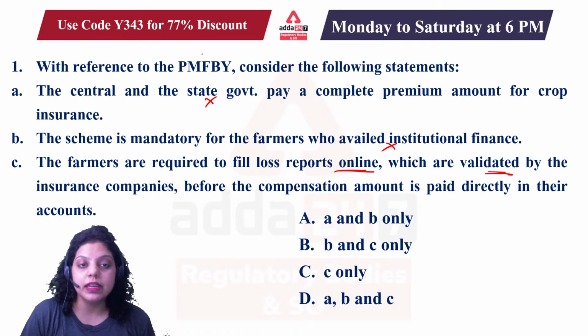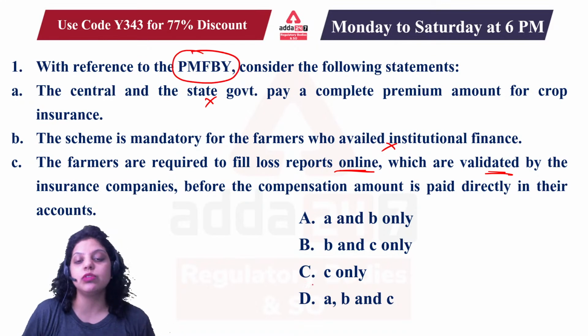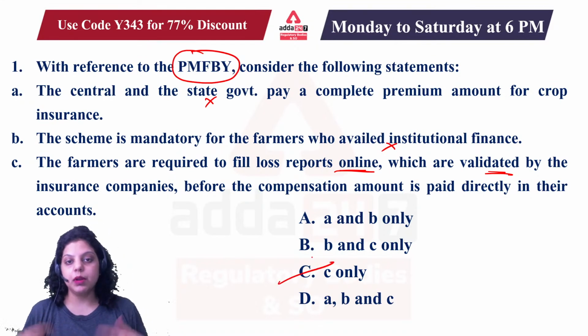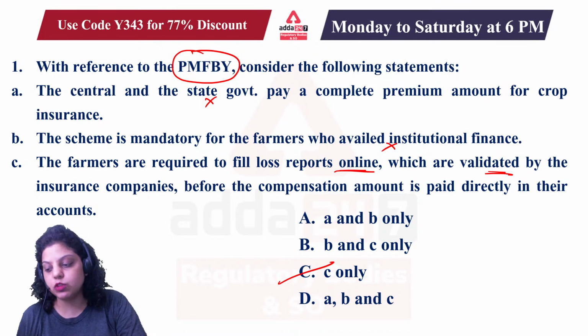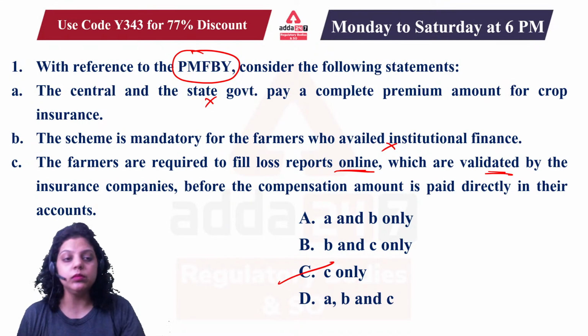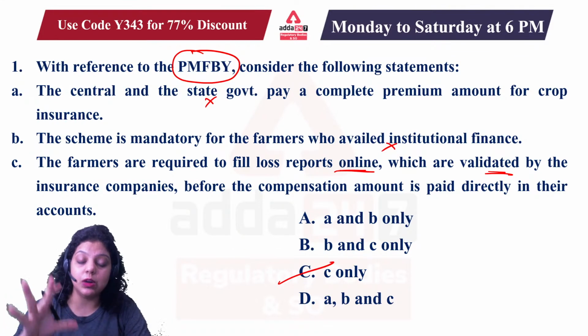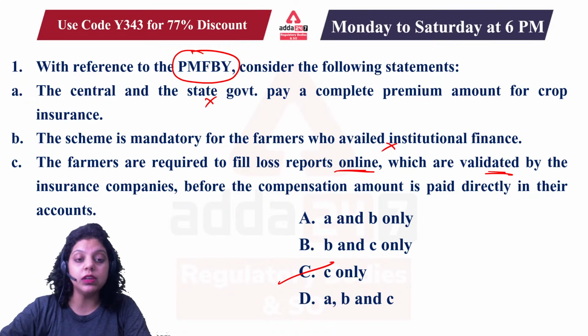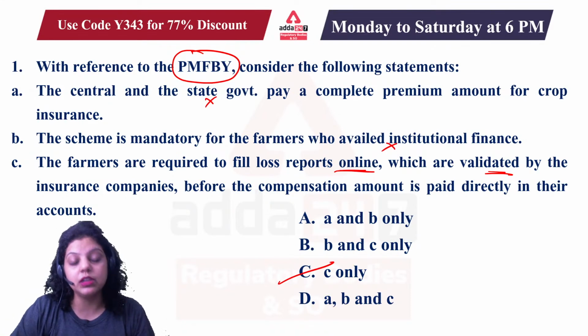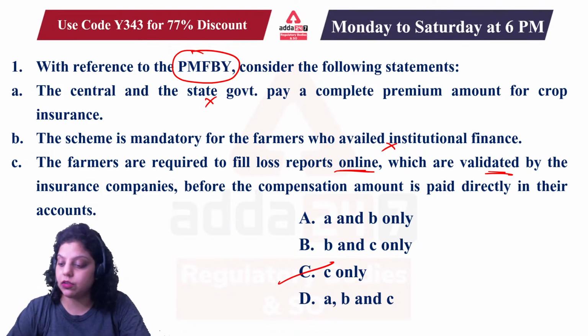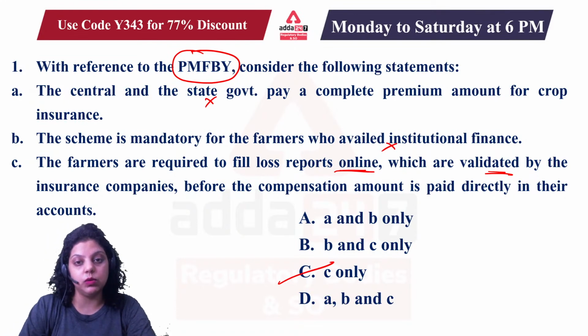So which of the following is correct regarding Pradhan Mantri Fasal Bima Yojana? Right answer will be C only, because first, individuals have to pay the money. Second, not only those farmers who have taken institutional credit are allowed to take this scheme. All the farmers have it mandatory. Okay, so right answer will be C only.